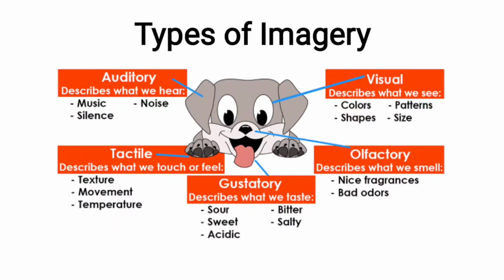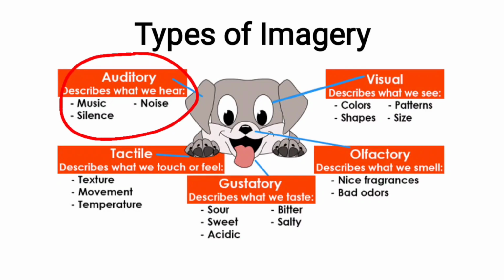There are 5 types of imagery because, as I told you, imagery appeals to our 5 senses. So for each sense we have a specific type of imagery. Number 1, auditory imagery. So when we read words like music, noise, silence, they appeal to our sense of hearing, and they are called auditory imagery.